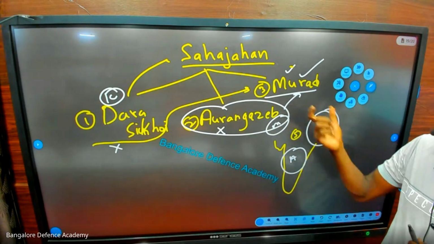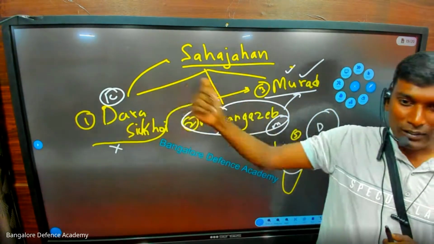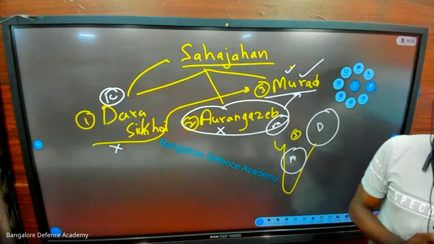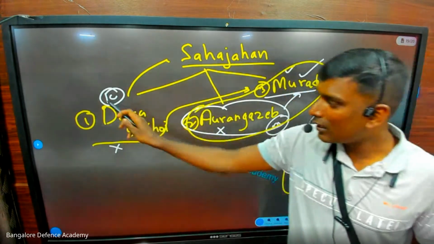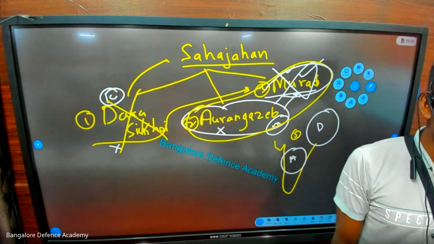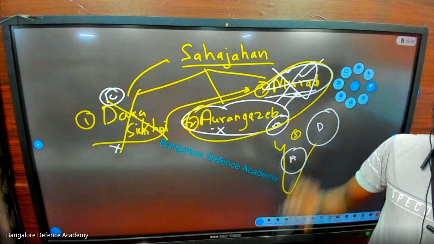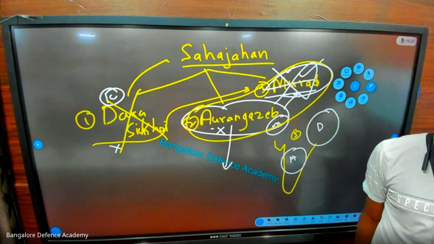Now what happens? Murad says that, wow, this is a better idea than Dara Shikoh's. So what happens? In one meeting, all 3 brothers come together. They both join hands and they kill Dara Shikoh. Now who will become the king? Murad does not become the king. Aurangzeb kills Murad. So who becomes the king here now? Aurangzeb. You understand? Aurangzeb.